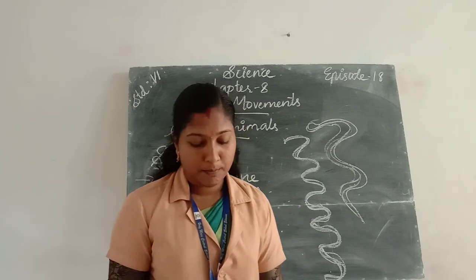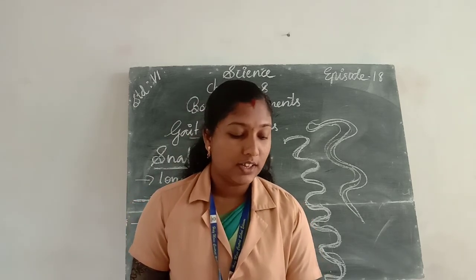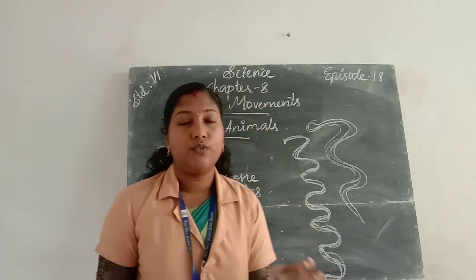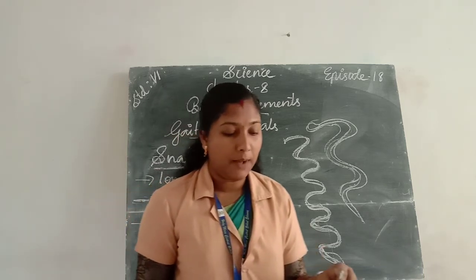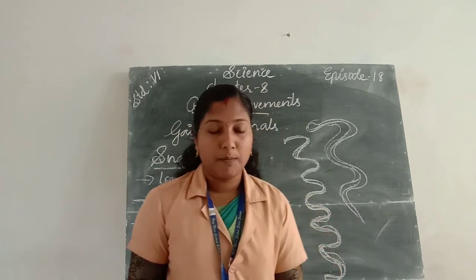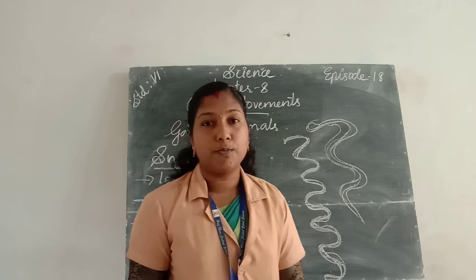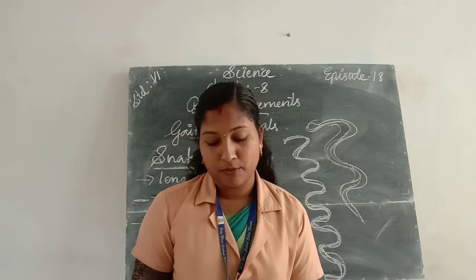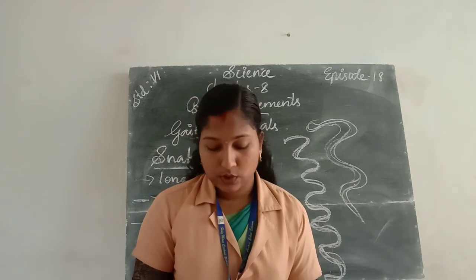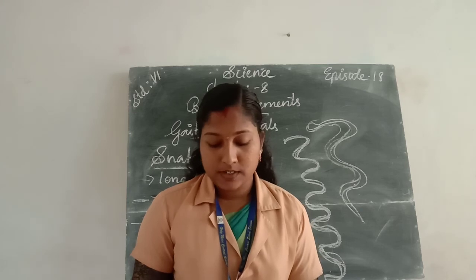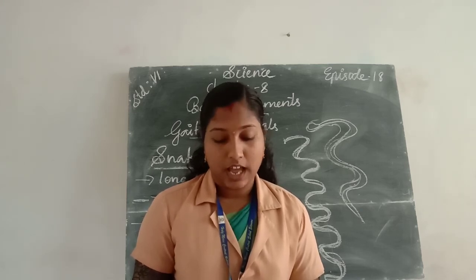What is a ball and socket joint? The rounded end of one bone is attached to the cavity of the other bone. Such a joint allows movement in all directions. Such a type of joint is called a ball and socket joint. Which of the skull bones are immovable? Yes, the upper jaw.